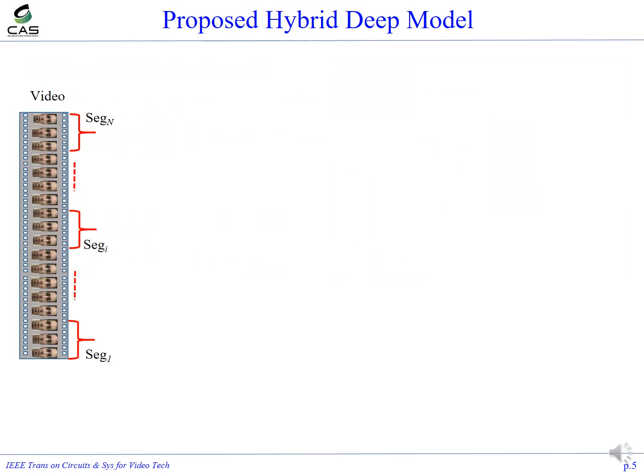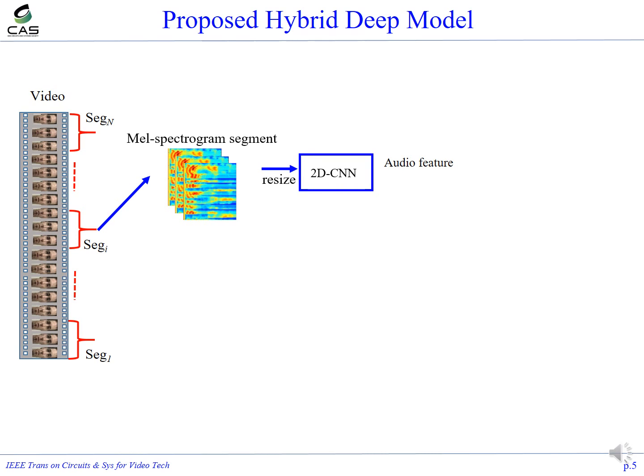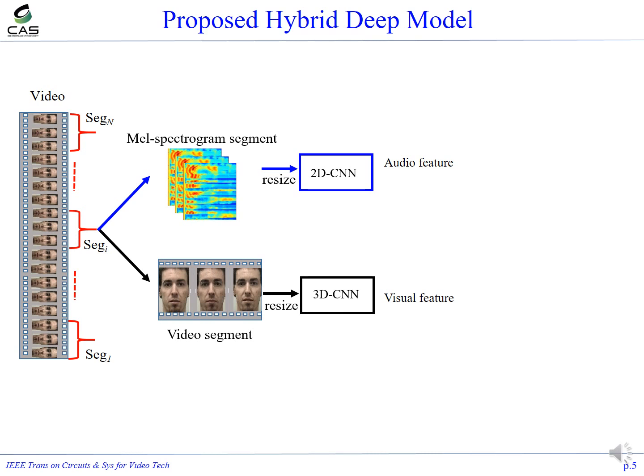This shows the framework of our proposed hybrid deep model. Given an input video, we break it into different segments with equal lengths. For each segment, the audio signal is converted into a 2D representation and fed into a 2D CNN for audio feature extraction, while the video frames are input into a 3D CNN for video feature extraction.